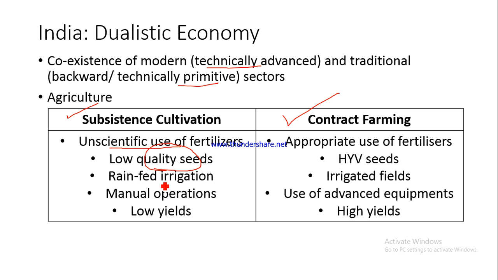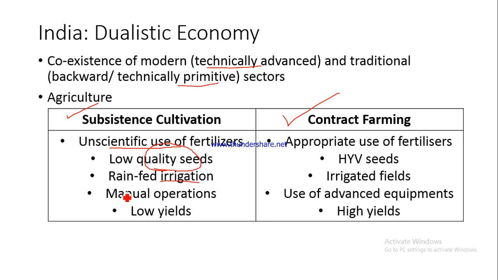Then the irrigation is also rain fed, which means that the irrigation is dependent on the rainfall, and generally in India it is the monsoonal rainfall somewhere around June to September. So if there are no monsoons or the monsoon fail, then naturally it would be difficult for the farmer to irrigate the fields, and the crop will reduce. The crop yield would reduce, right?